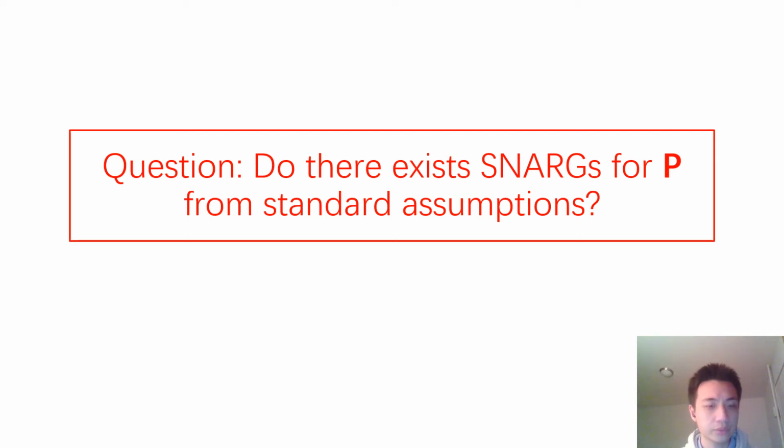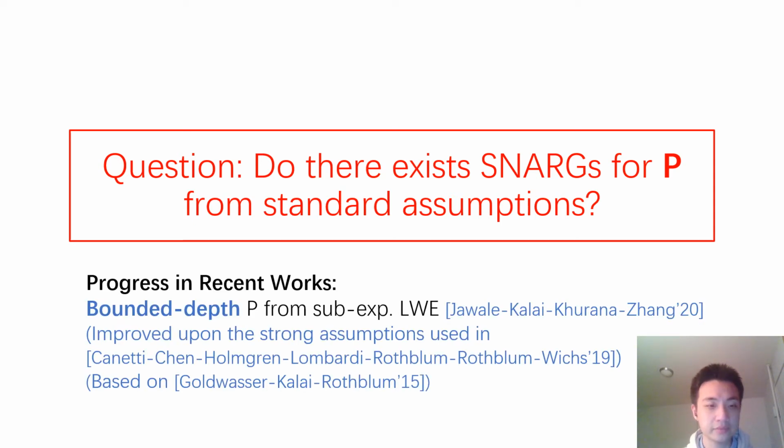So in this work, we studied the following question. Do there exist SNARGs for P from standard assumptions? In fact, there has been a lot of progress recently on this problem. For example, in a recent work by Choudhuri et al., they built SNARGs for bounded depth computation from sub-exponential learning with errors assumption, which improves the strong assumption used by Canetti et al. And both of these two works are based on the interactive delegation of bounded depth computation by Goldwasser et al.